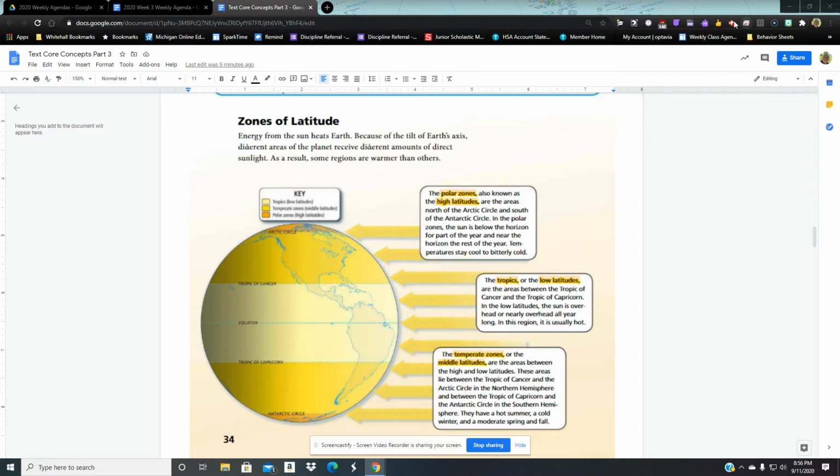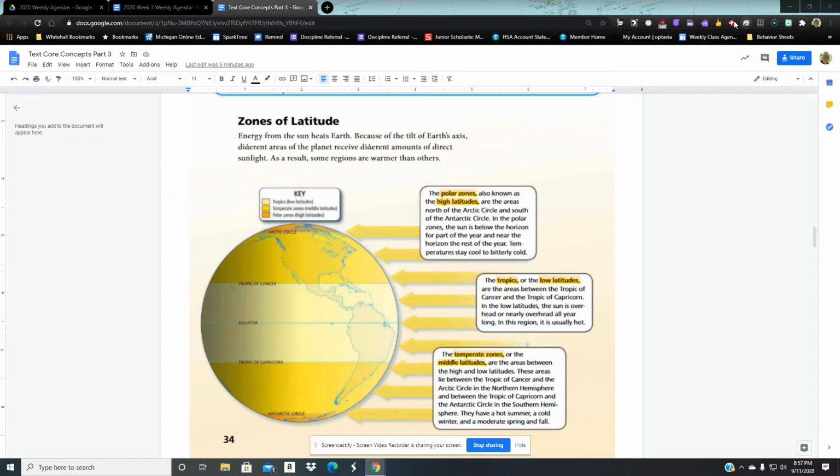The polar zones, also known as the high latitudes. So latitude is measured from 0 at the equator to 90 degrees. Like a number line, it counts north of the equator until 90, when you reach the North Pole. It counts south of the equator until 90 degrees south, which is the South Pole.